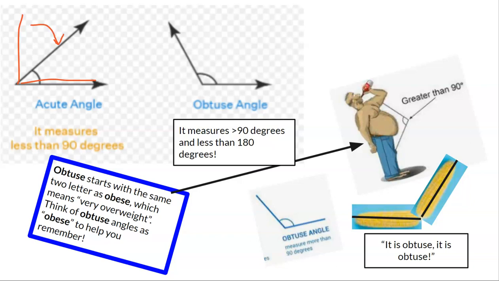I used this guy's belly here. I thought this was funny because obtuse starts with the same two letters as obese, which means very overweight. Think of obtuse angles as obese to help you remember them. I was looking at his belly thinking, oh, that's a good idea. That's greater than 90 degrees. And then, of course, we had to do some obtuse corn right here. It is obtuse.